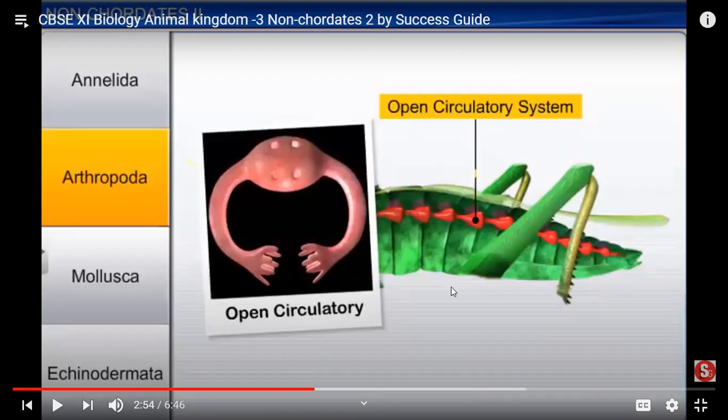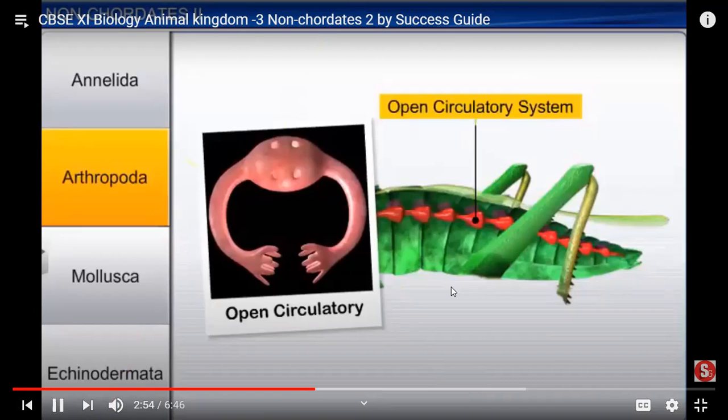Yes, this is the heart. This is the heart, and these hand-like structures are the vessels. But there is no closeness in them, so this is an open circulatory system. Now we can move ahead.